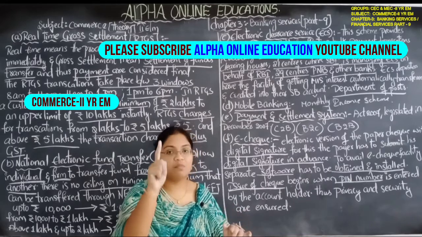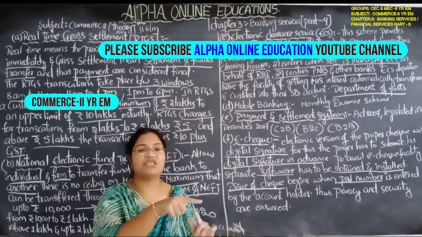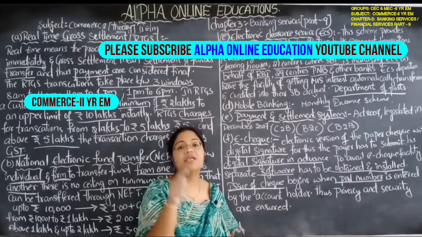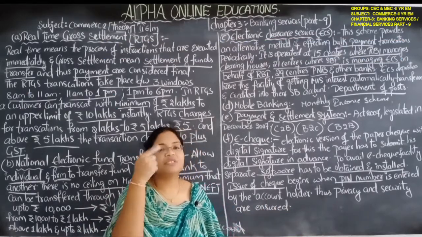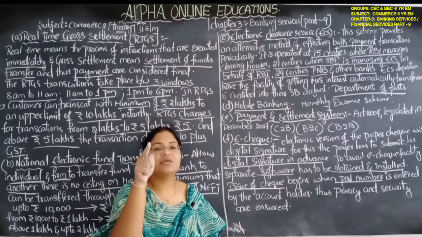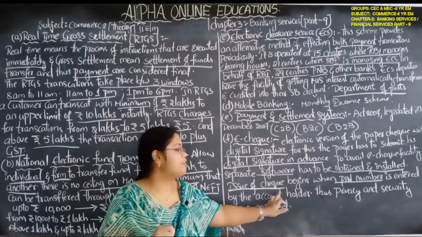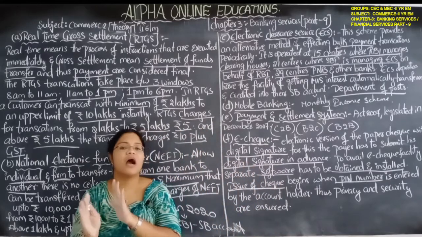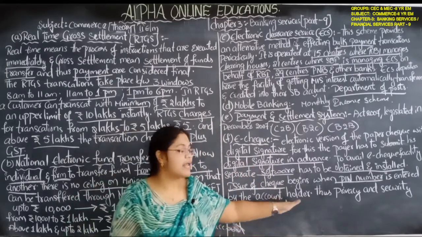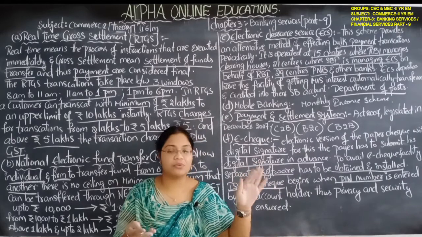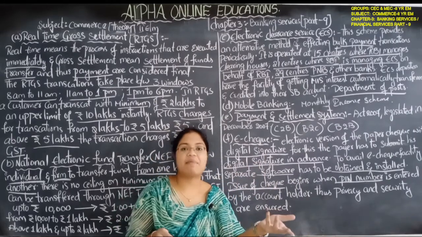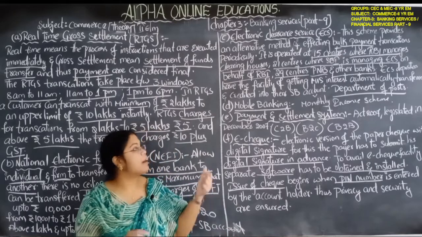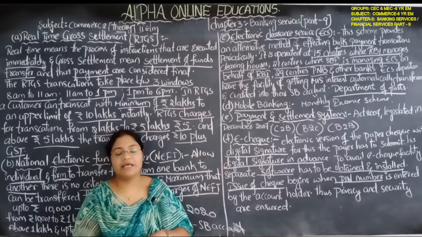Otherwise they will block the check and send a message to the account holder that your account has been used by someone, you just check once. That account will be blocked for a few hours. The account holder has to go to the bank or interact with the manager and get clearance. So this is about e-banking.